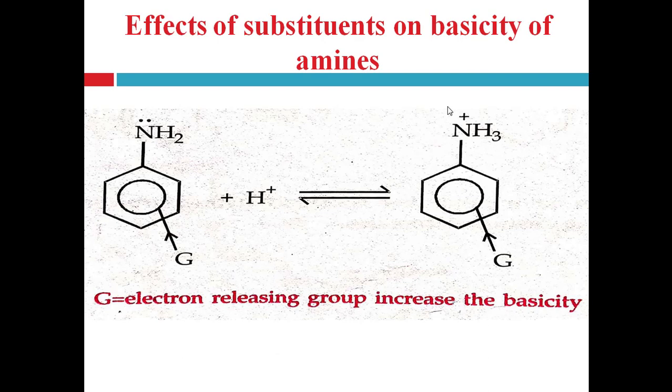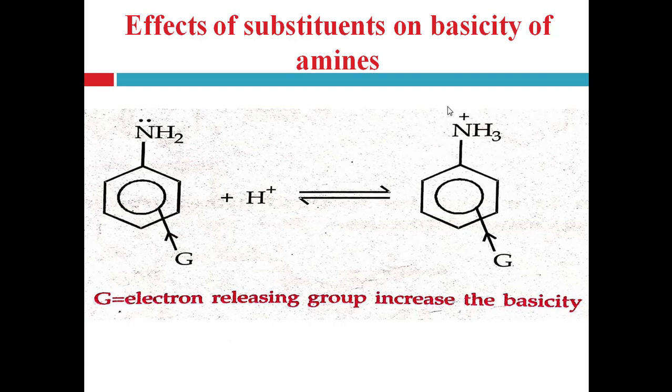Now, next is the effect of substituents on the basicity of aromatic amines. When different groups are present on the aromatic ring other than the amino group, what will be the effect of that substituent on the basicity of the amine?